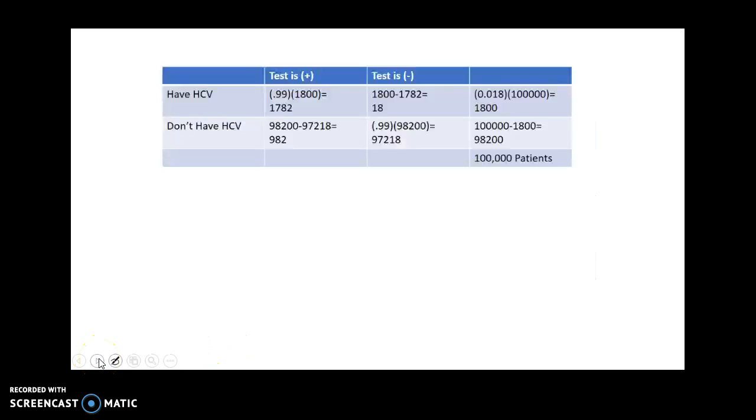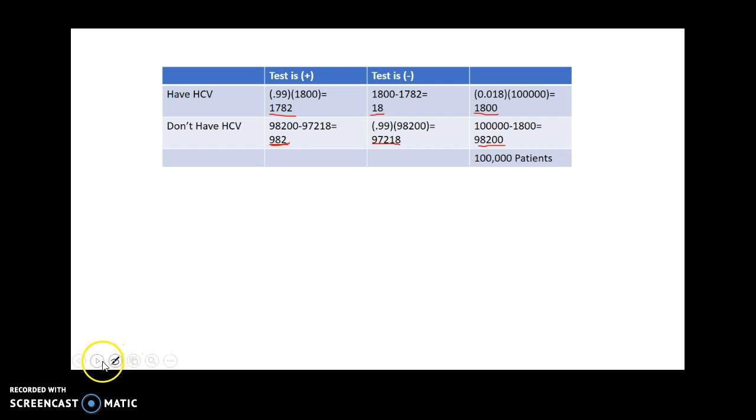No test is perfect. Okay, so next we can figure out that if 1,782 of the 1,800 are going to get positive test results, that means that 18 people are erroneously going to get a negative test result even though they actually have it. Since 97,218 people of the 98,200 are going to get a negative test result back, that means 982 of them who actually don't have the condition, the test is going to say that it's going to come back positive. It's going to make those people think they do have it.